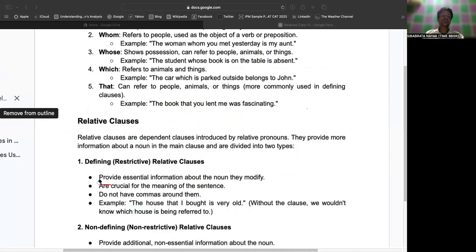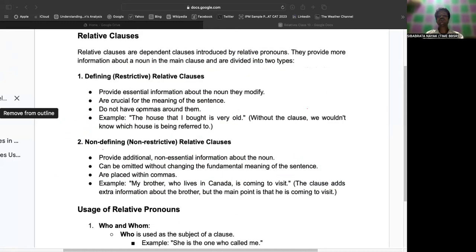Relative clauses are dependent clauses introduced by relative pronouns, right? Now, what do you mean by dependent and independent? So it is stated about dependent clauses. Sir, yes.